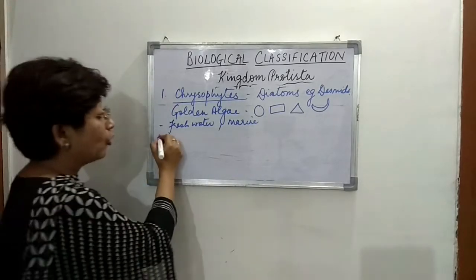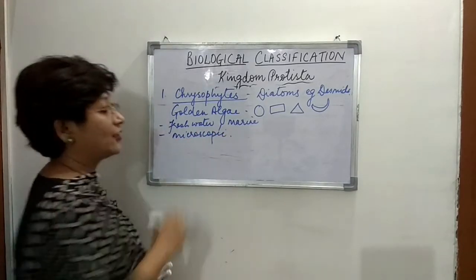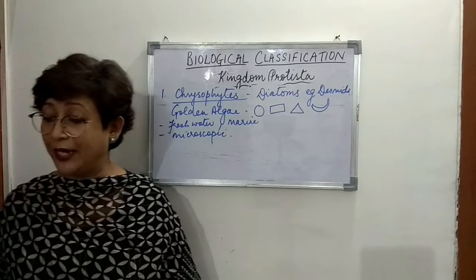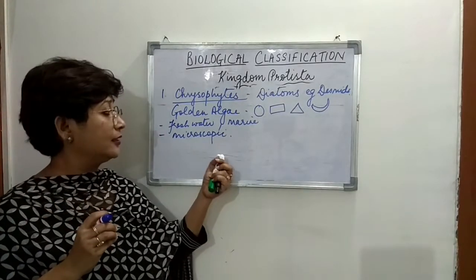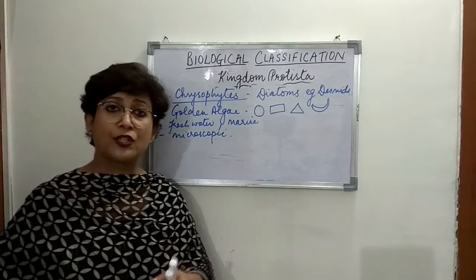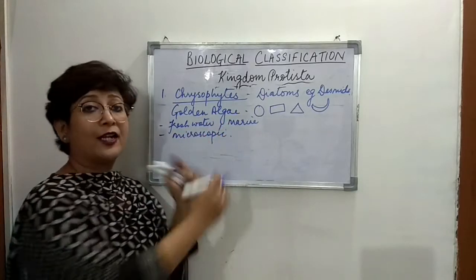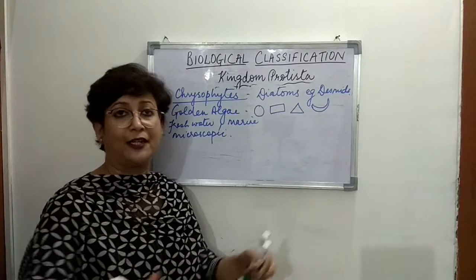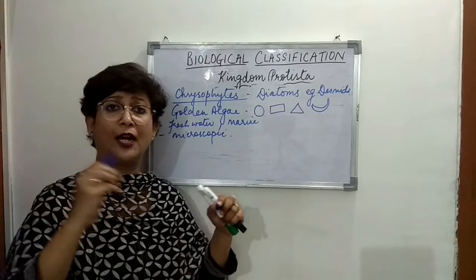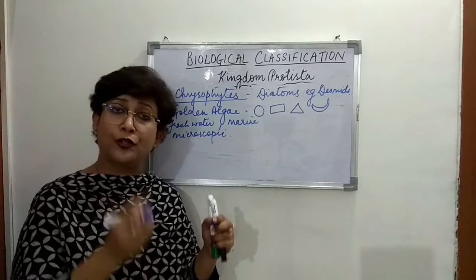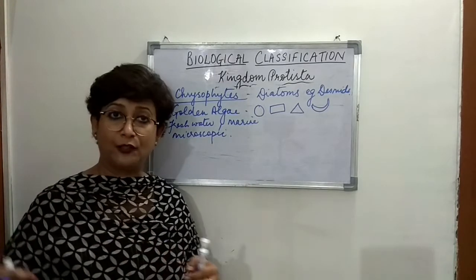They are microscopic. Right, they're unicellular, so they are microscopic, and their movement is as the water flows, in whichever direction the water flows, the chrysophytes float in that direction. Right, so basically how do they move? There's no kind of locomotory organ present in diatoms, but they float with the current of water.